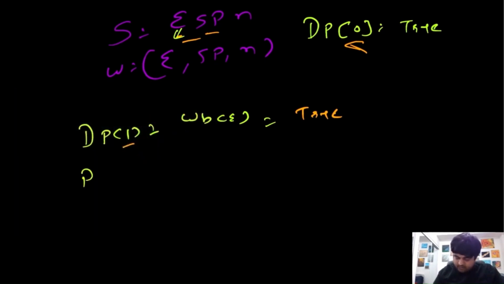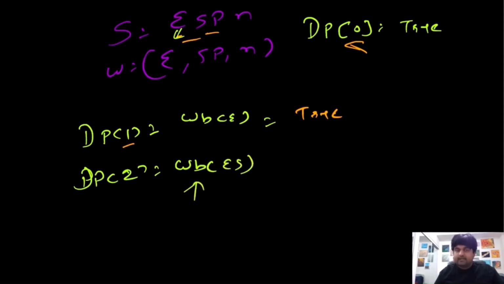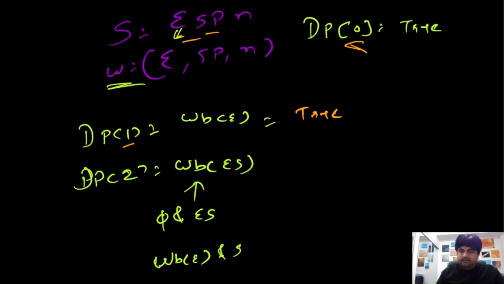So DP of 2 would be calculating the word break for ES. Now we know that we can break down this word break for ES in two parts. Either we can take an empty string and check for this value ES, or we can do the word break for the value E, and check for the value S in this given word dictionary. If we go for the first one, ES is not present over here, so we are left with the second approach.